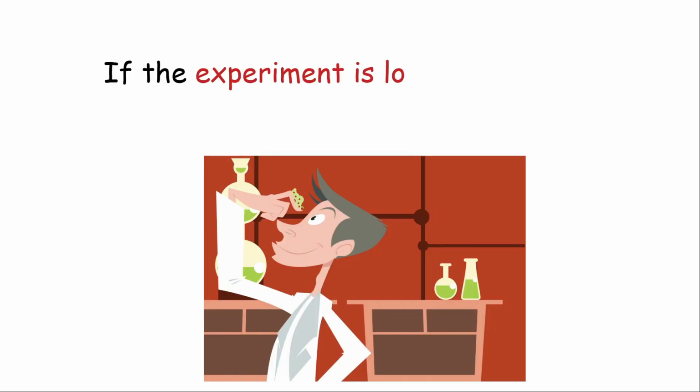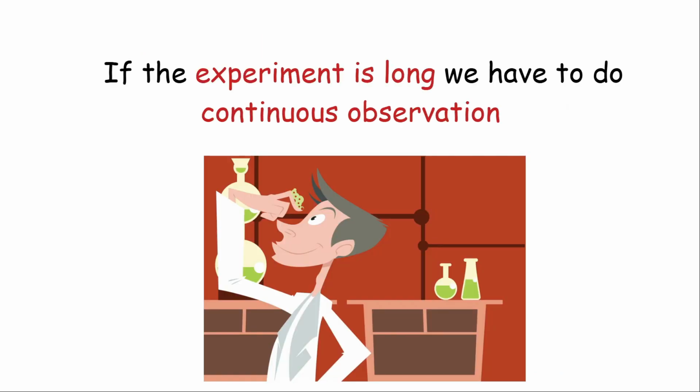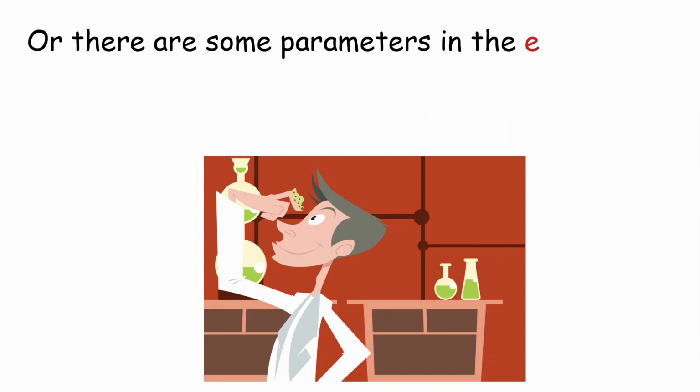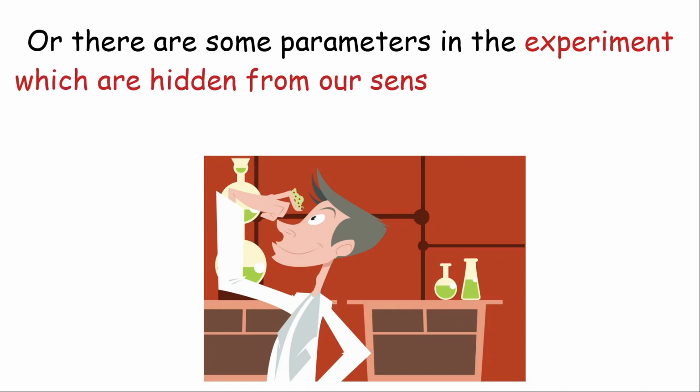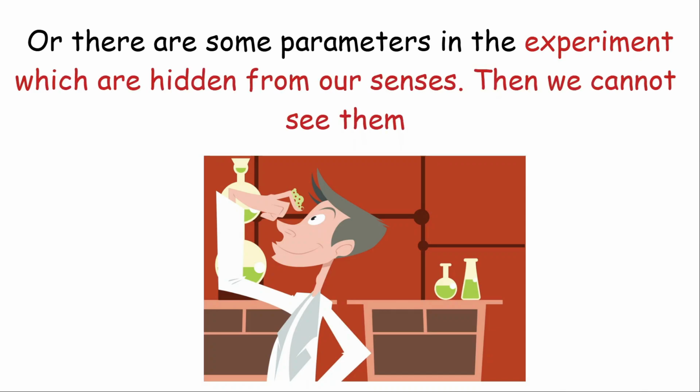As a scientist, if we are conducting any experiment which is very long and we want to do continuous observation, suppose our experiment is of 1 month or 1 year, then it will not be feasible for us to observe for 1 month or 1 year. In such a case, a better way is to use an electronic sensor for collecting the data. After that, we can analyze the data. Or if there are some parameters in the experiment which are hidden from our senses, then in such a case also, we can use electronic sensors.